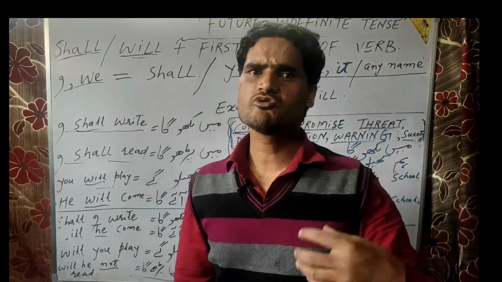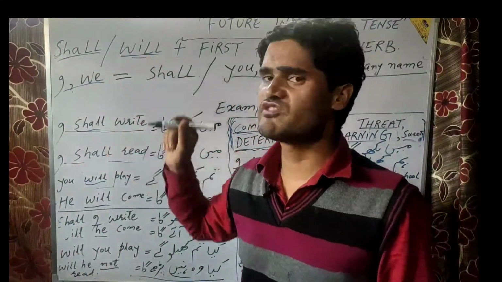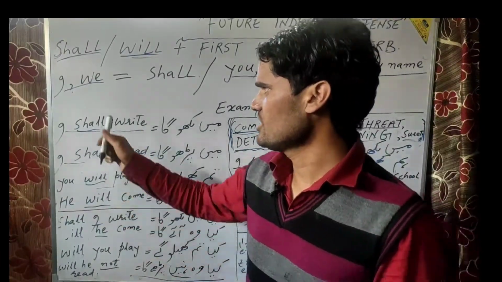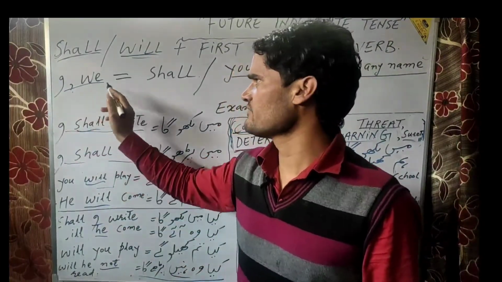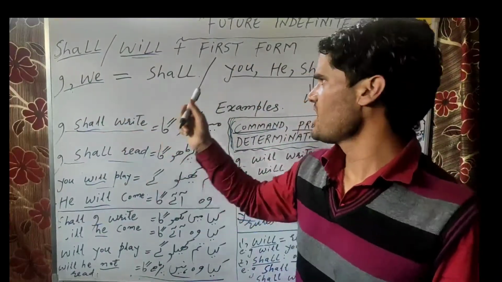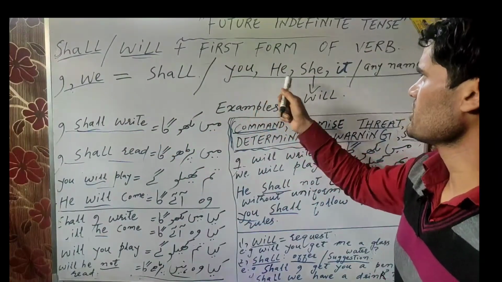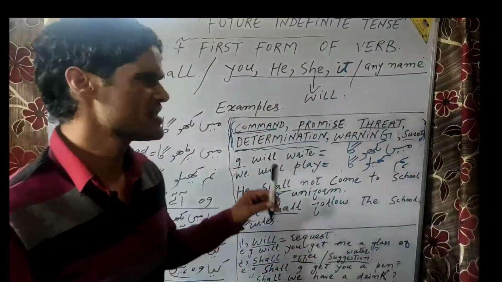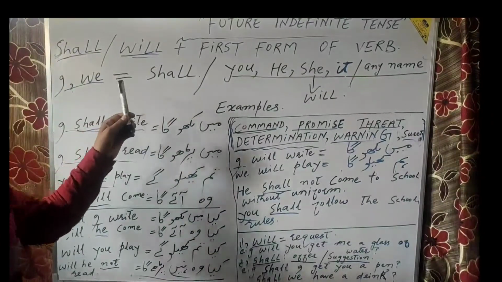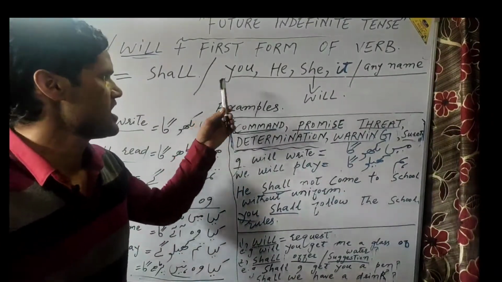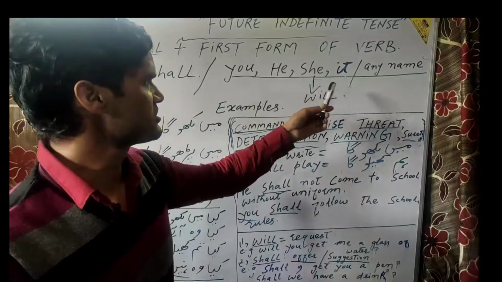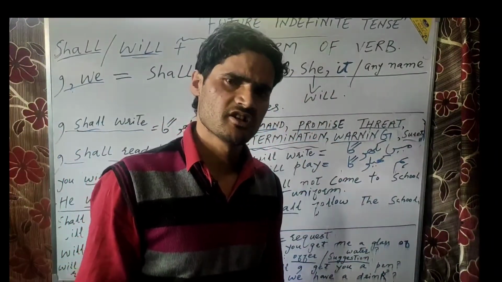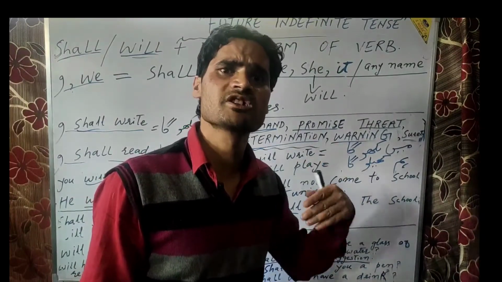Now where should we use shall and where should we use will? It is a question to be addressed in this video. The pronouns I and we are followed by shall, and the rest of the pronouns, you, he, she, it or any name, are followed by the use of will. In simple usage, I and we are followed by shall, and the rest of the pronouns written here can be followed by will.